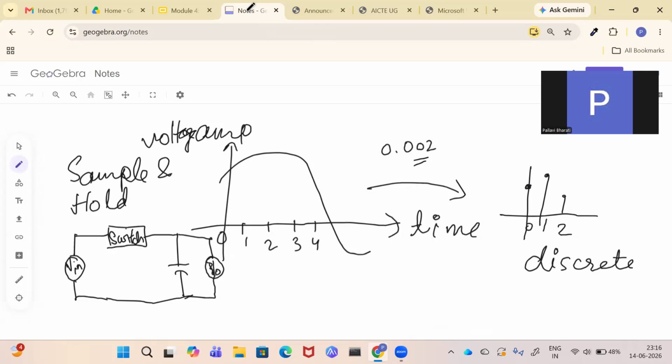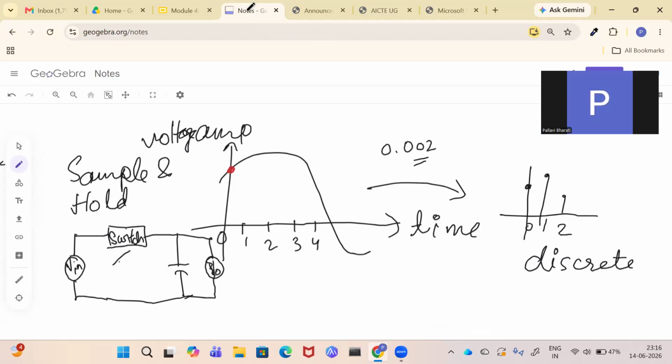Now see, this switch, for the moment it is on, it will take that value. Suppose I want the value only at the integer instances. So I want the value at 0. At this point, I will switch on the circuit. Then again, I will open the circuit. When I close the circuit, the capacitor is charging and the voltage across this capacitor is the value at 0.